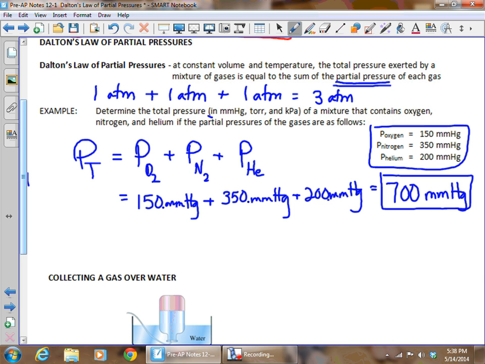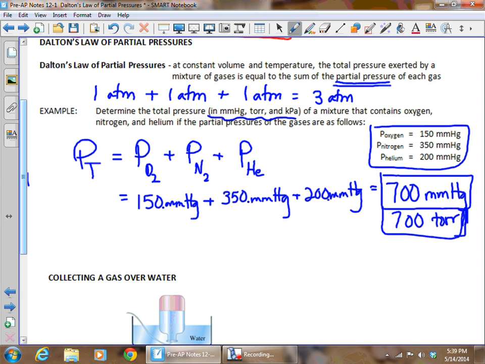Now don't forget that it also asked us to do this in torr and kilopascals. We've already established that torr is easy if we have millimeters of mercury, because torr will be exactly the same as millimeters of mercury. So 700 torr, boxing that in, 700 torr will be the value for pressure in torr.